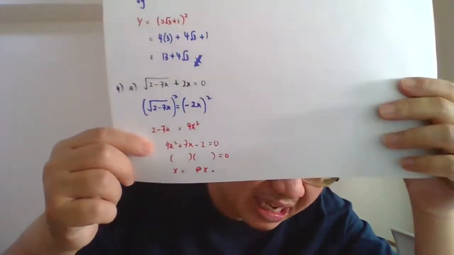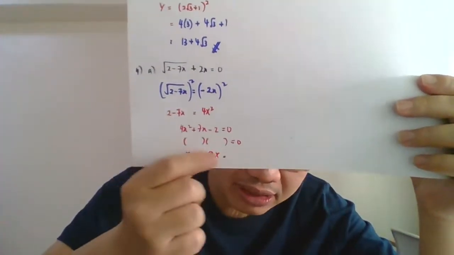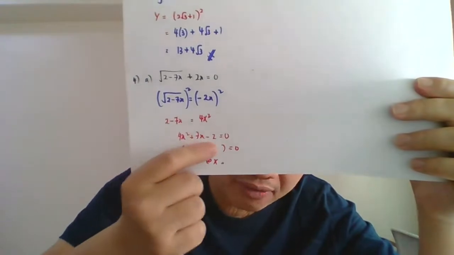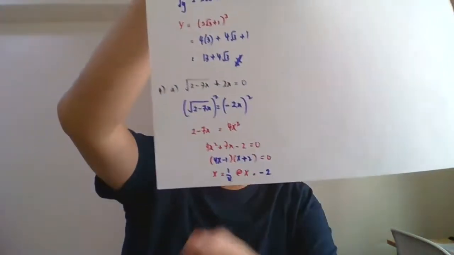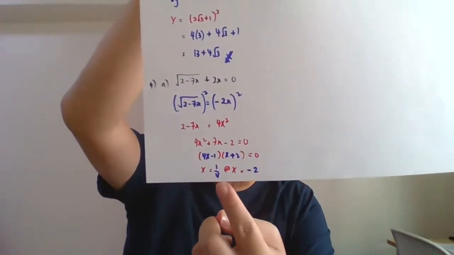Okay, so after we get the quadratic, then we need to find the final answer. x1 how much, x2 how much, then fill in the blank here, then settle. Alright, so x equals to -2. Okay, lagi satu berapa? Dia sepatutnya ada dua value, -2 and 1/4. Okay, so we update first for x minus 1, x plus 2. Okay guys, this is what we are supposed to get. The answers here are -2 and 1/4.